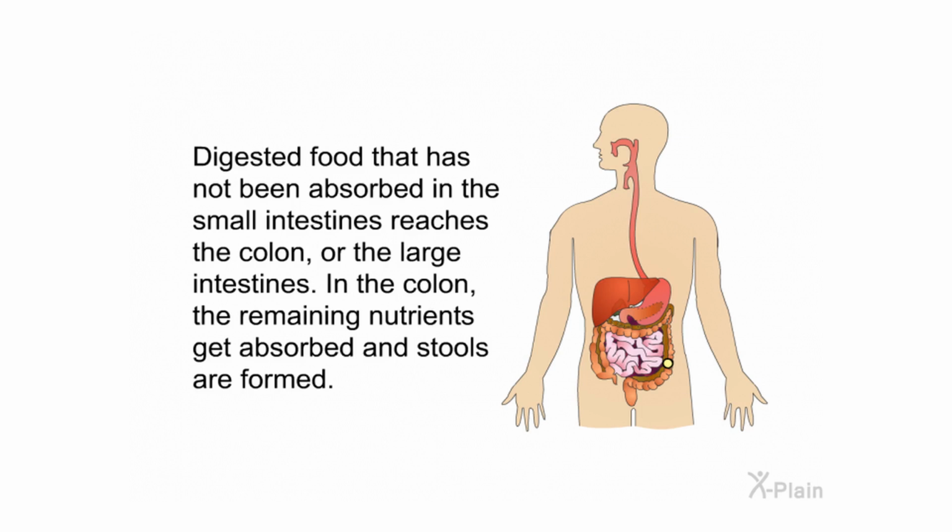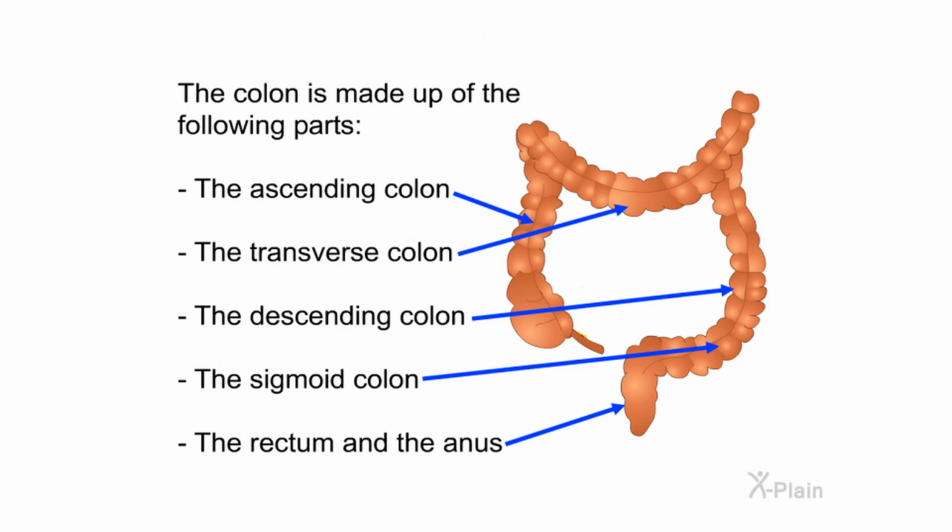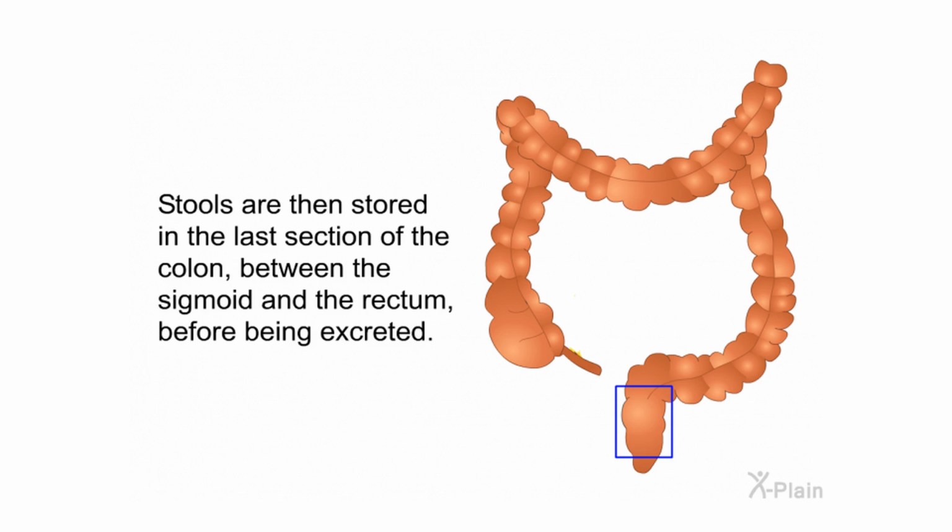Digested food that has not been absorbed in the small intestines reaches the colon or the large intestines. In the colon, the remaining nutrients get absorbed and stools are formed. The colon is made up of the following parts: the ascending colon, the transverse colon, the descending colon, the sigmoid colon, the rectum, and the anus. Stools are then stored in the last section of the colon, between the sigmoid and the rectum, before being excreted.